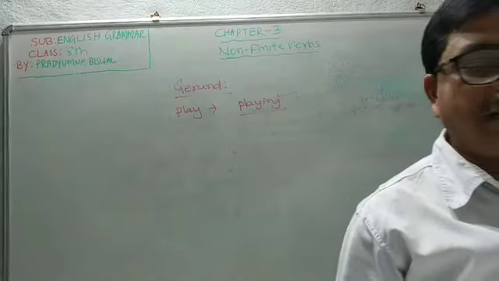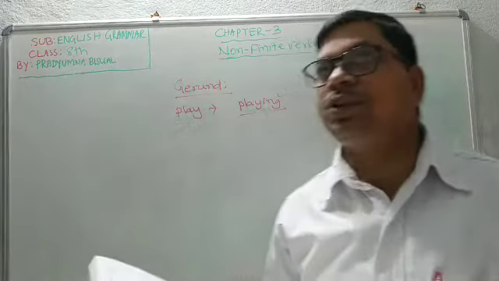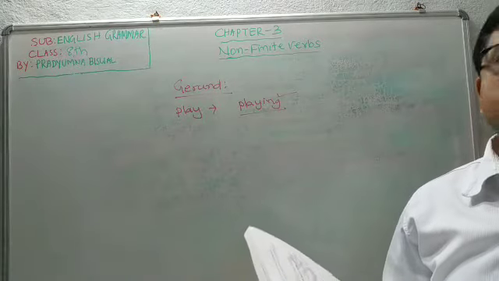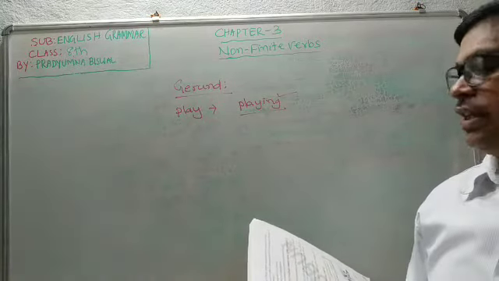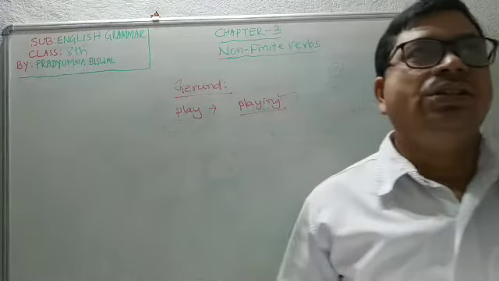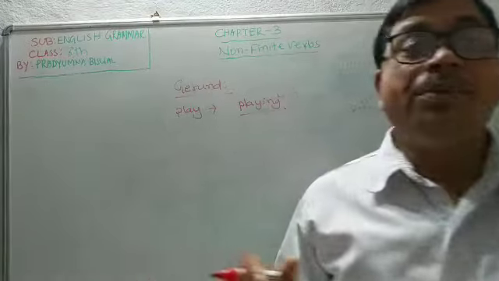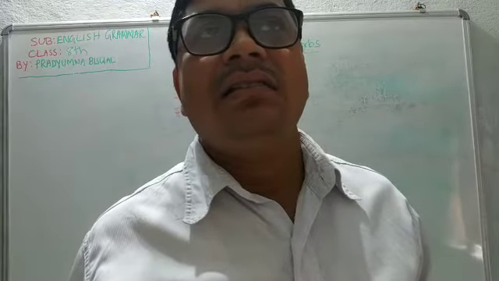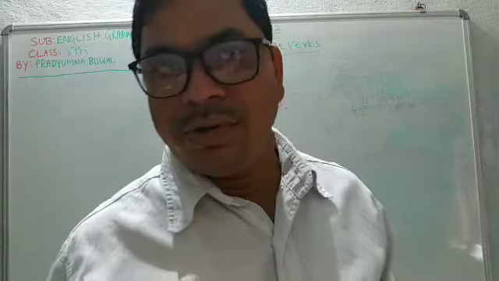So this much is there in your third chapter. You will do the exercises yourself, and in case of problems, you will discuss anything. In the next class, we will discuss the story of your class 8, that is, The Camel Has a Hump.